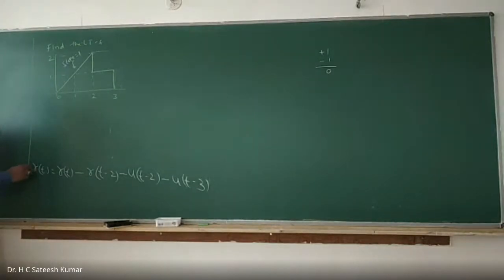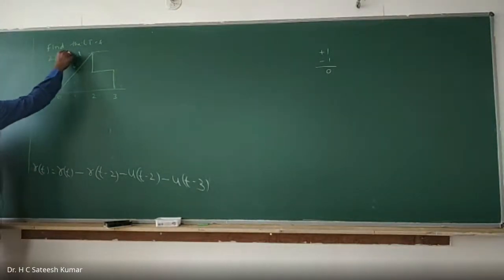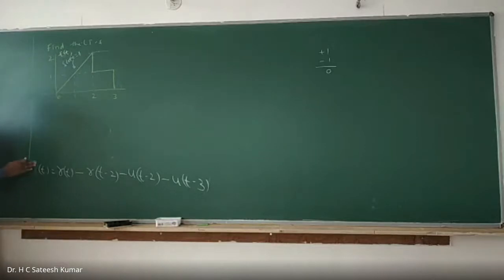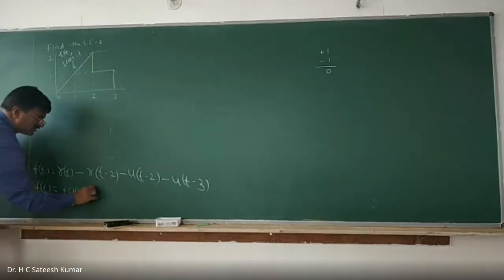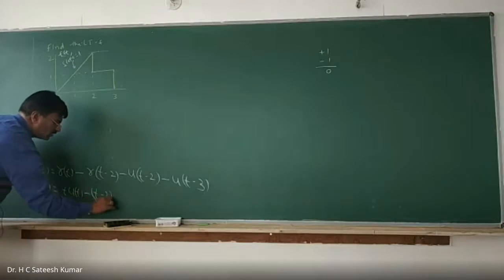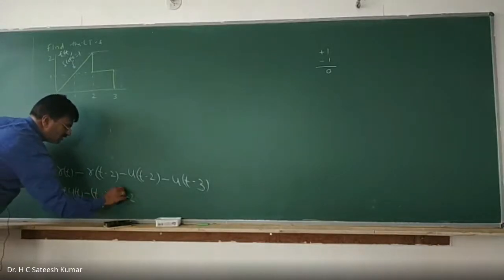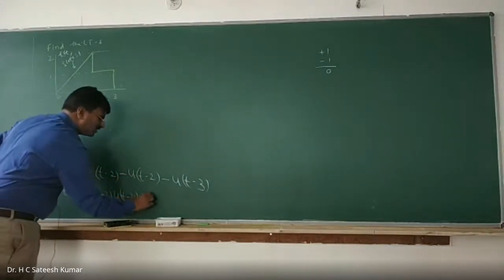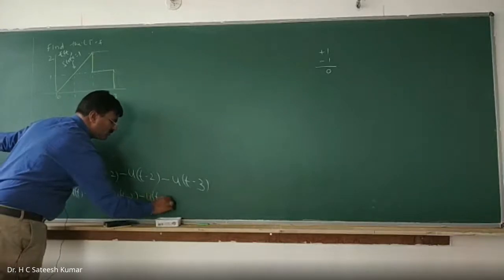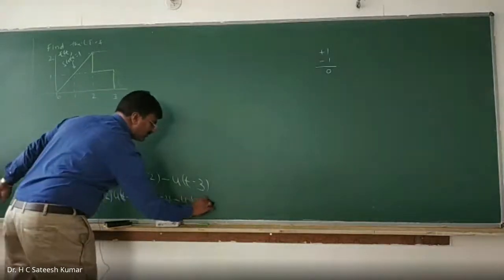Now you go for the representation. Not this one, sorry. You call this one as f of t. F of t is equal, in terms of step. R of t is nothing but what? t into u of t, minus t minus 2 into u of t minus 2. And step you keep it as it is: minus u of t minus 2 minus u of t minus 3.